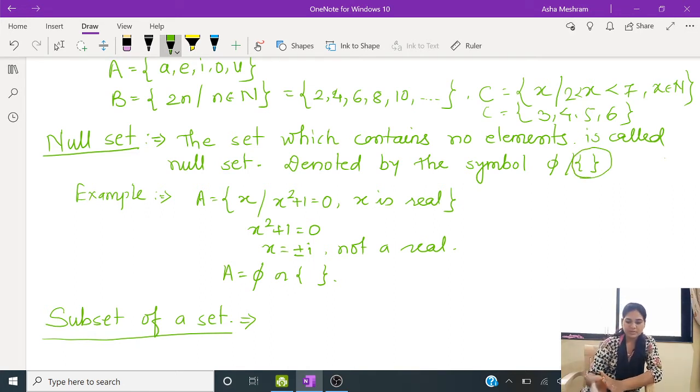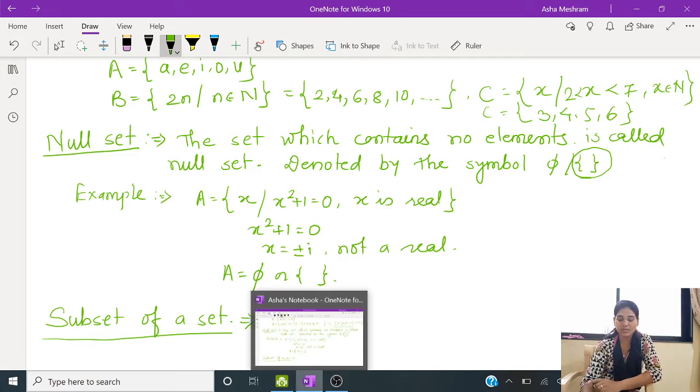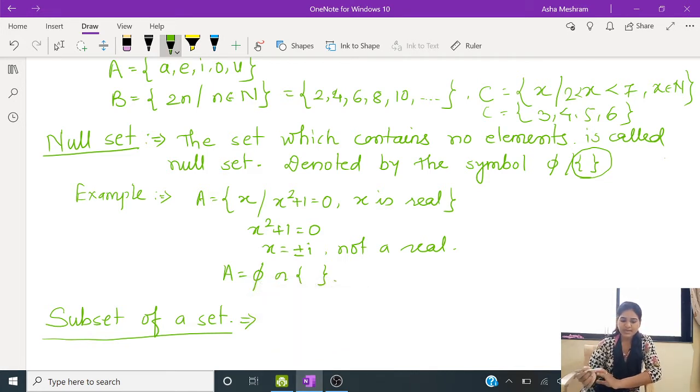So in this example, we can see that A contains all x such that x satisfies the equation x square plus 1 equal to 0, where x is real. Now if I simplify this equation x square plus 1 equal to 0, what do I get? I get x equal to plus minus i, either plus i or minus i. These numbers are not real. These are purely imaginary numbers.